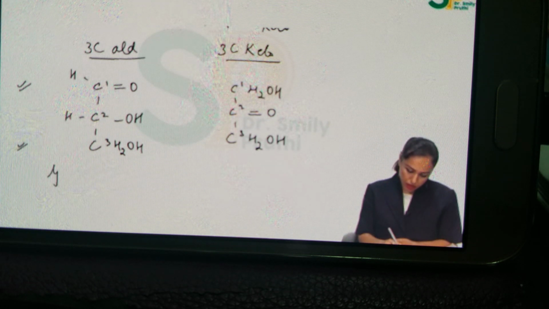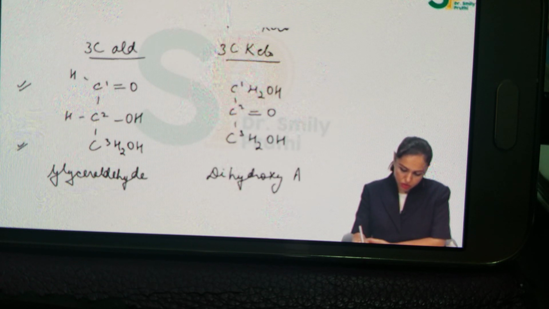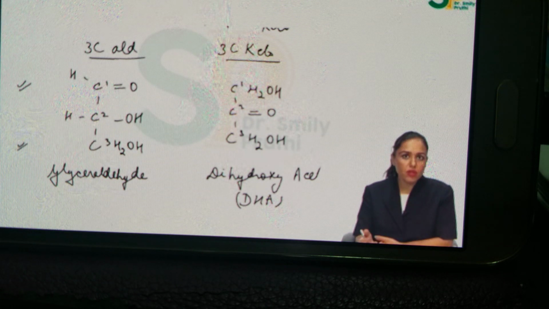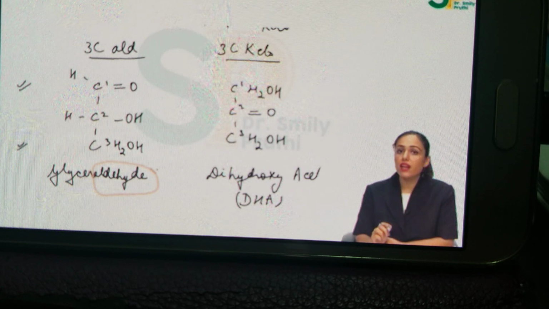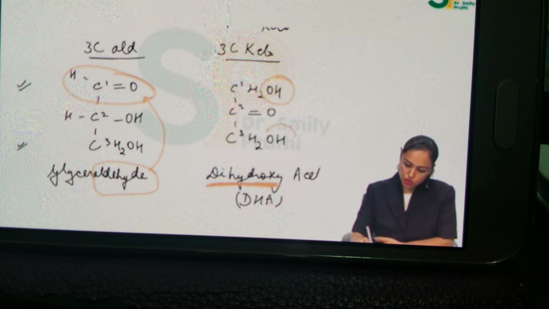Let's see the names. The name of the 3-carbon aldehyde is glyceraldehyde. The name of the 3-carbon keto is dihydroxyacetone, short form DHA. So can I say glyceraldehyde and DHA are functional isomers of each other, right? Because they differ in the functional group, they have the same molecular formula. Now see the names again, glyceraldehyde and dihydroxyacetone, because names are giving information about the structure. When I say glyceraldehyde, you see aldehyde is written in the name because it has the aldehyde group. The other name, dihydroxyacetone, has dihydroxy because it has 2 hydroxy groups at both the terminals.